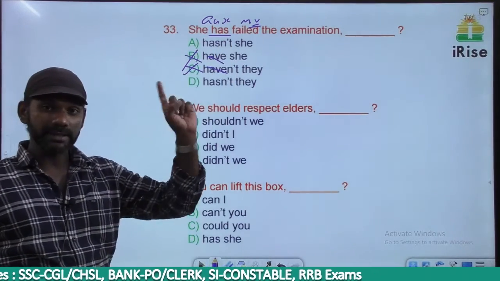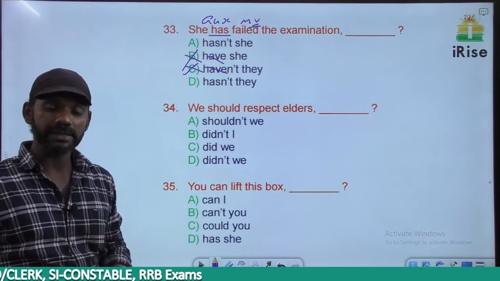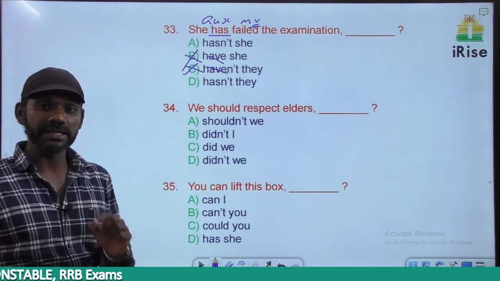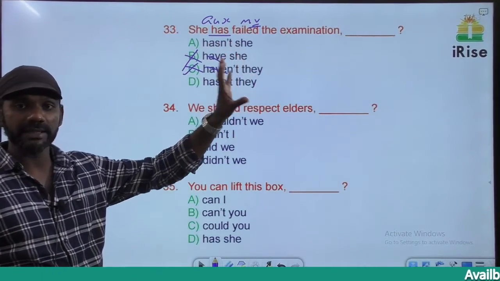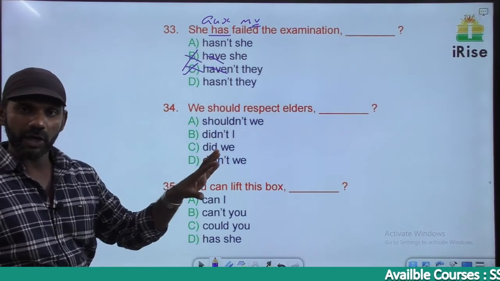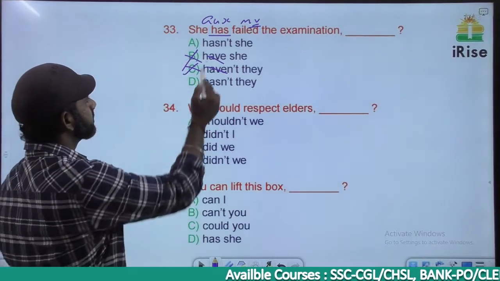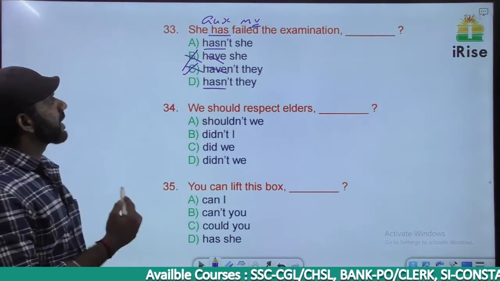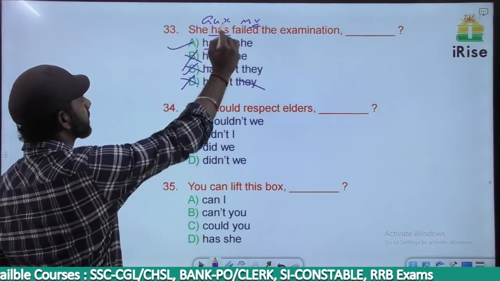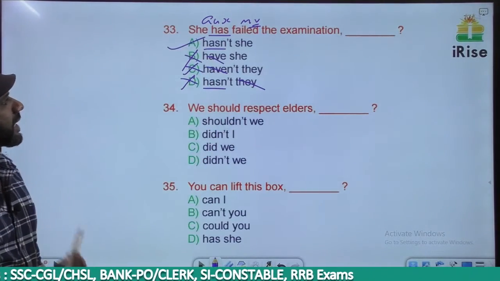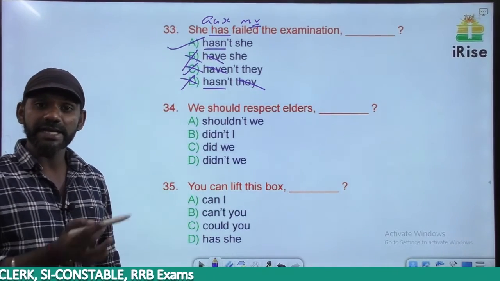The sentence has no N word, so in the tag there must be an N word. Has not, short form is hasn't. Based on that, both say hasn't. The subject in the sentence is she. So based on that, D is eliminated because D says they. So she has failed the examination, hasn't she? That means hasn't she failed the examination?